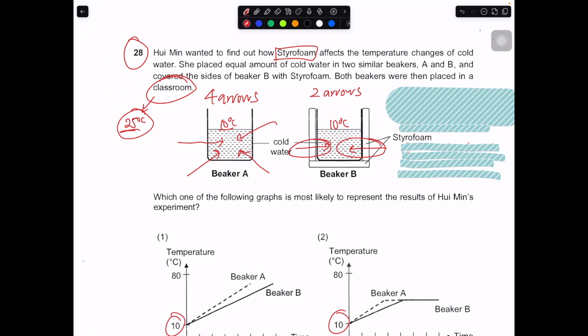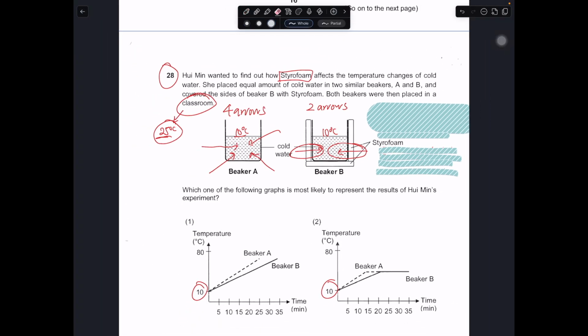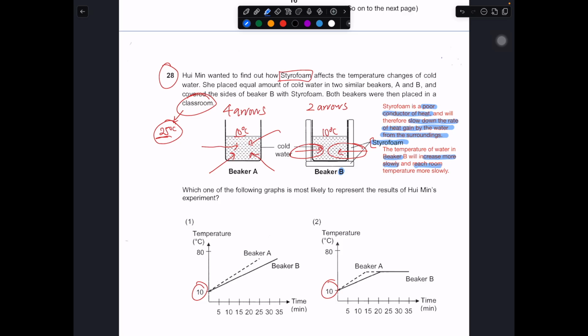So the concept is really about this. Styrofoam, being a poor conductor of heat, will therefore slow down the rate of heat gain by the water from the surrounding. So the water is actually gaining heat from the surrounding, but it's being slowed down by the layer of styrofoam beside it for beaker B. The result is that the temperature of the water in beaker B will increase much more slowly, and reach room temperature more slowly.